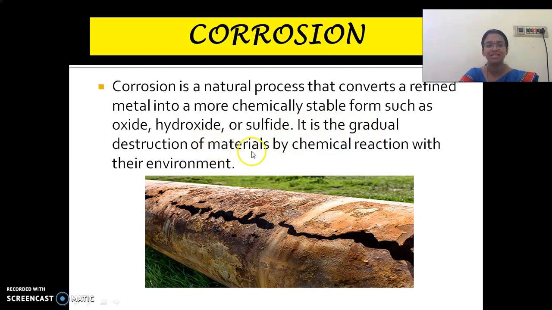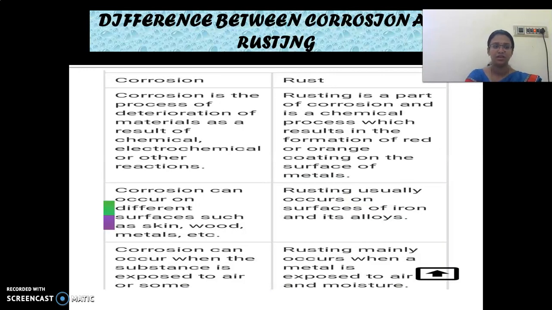It is the gradual destruction of material by a chemical reaction with the environment, children. Rusting is nothing but a new layer being formed, but corrosion is the metal itself being eaten away. Do you know what corrosion means in Tamil? I said acids are more corrosive in nature. Okay? So, corrosion is different from rusting, but both cause disadvantages to us. Look at here the difference between corrosion and rusting. Here you will understand clearly.